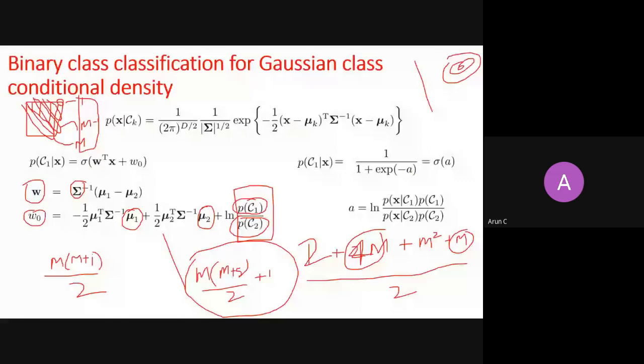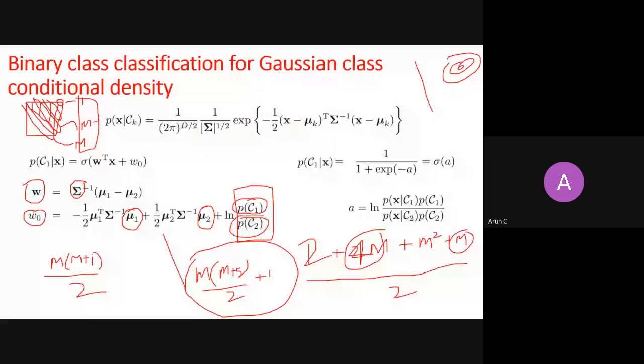So let's say one smart kid from the class says, eventually I need to find a hyperplane, right? And that hyperplane needs only W and W0. So if these are the two things, can't I estimate these W parameters directly without calculating the posterior and the conditional, plugging them in, and then finding W and W0?